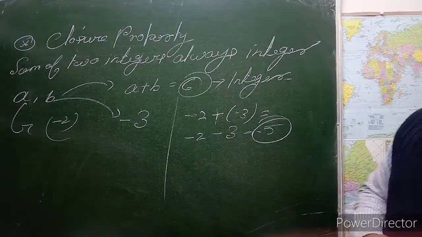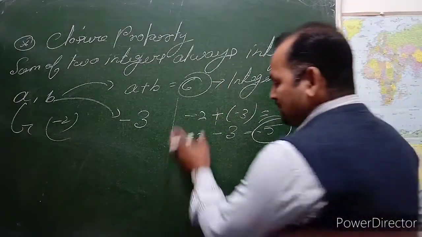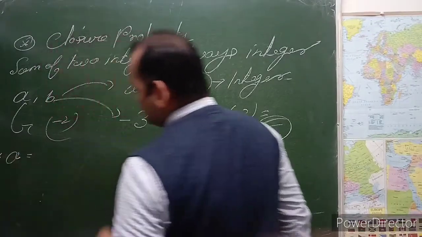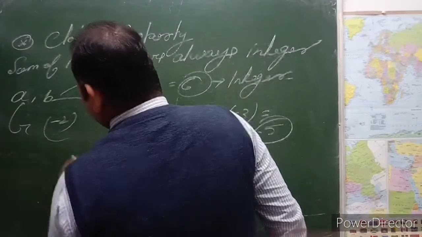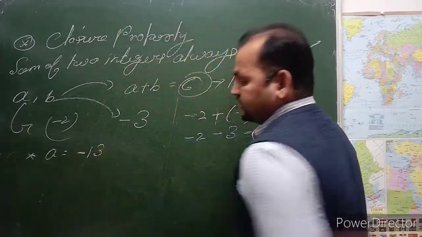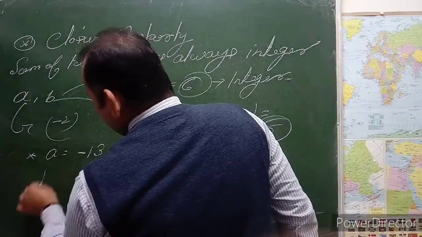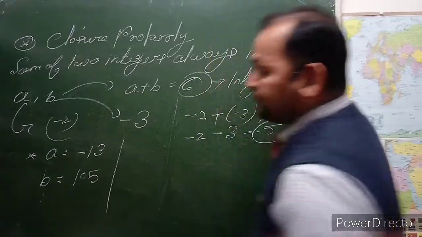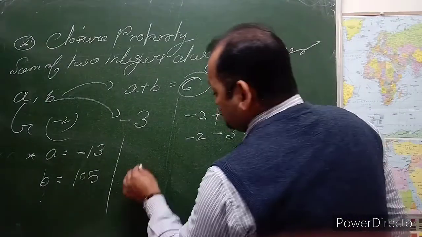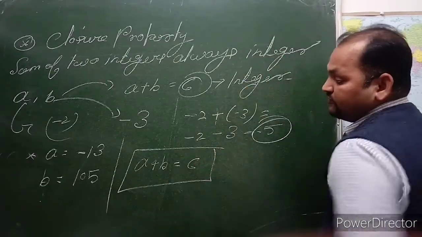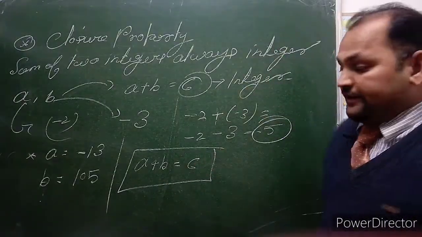If you want, I will give you the next example. Suppose that a is equal to -30 and b is equal to 105. Then find out the closure property: a plus b is equal to c. This is the formula for the closure property.